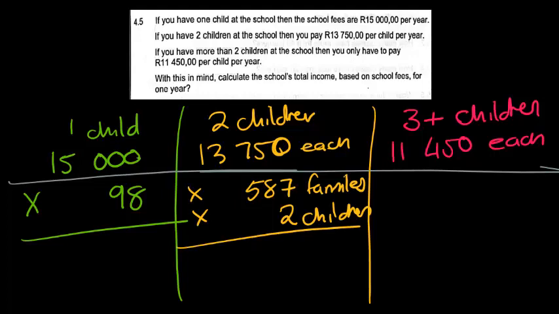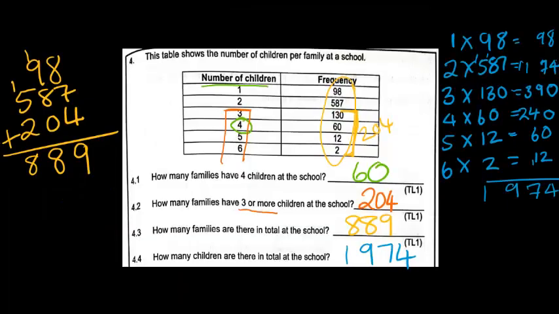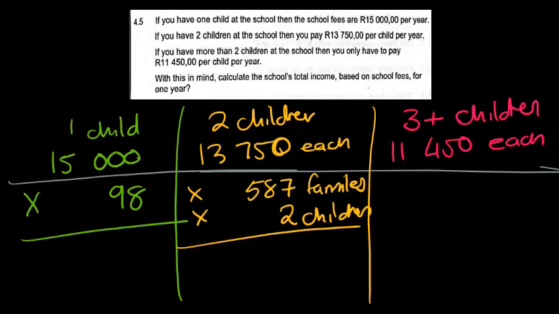And then the last option is going to tell us that we have got, do you remember when we answered this question here of 3 and more children? So 3 and more children is 204, and that's the amount we are going to use. So we are going to say 204 families, and they have got 3 or more children.